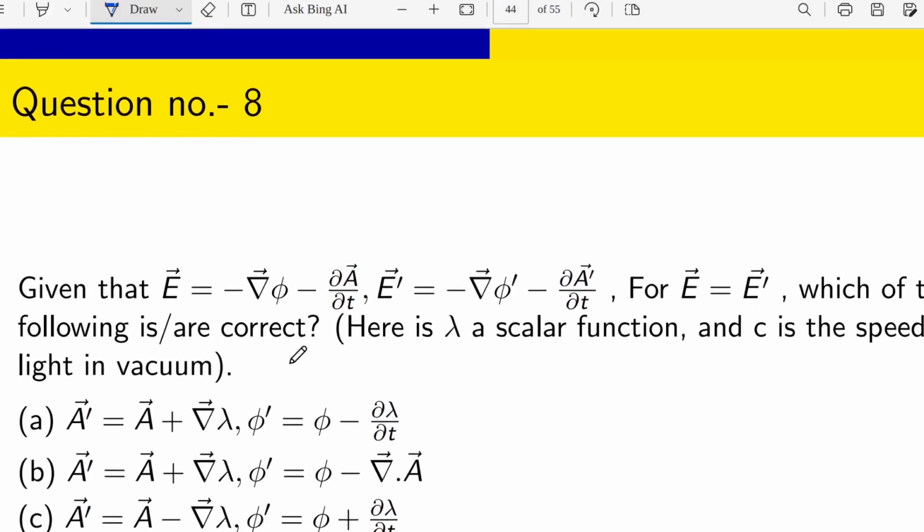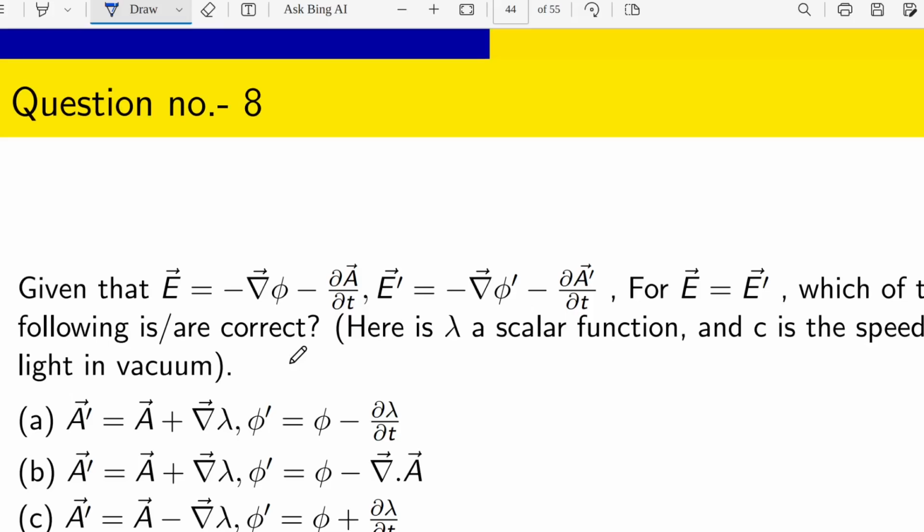Yes, this is the next question. Given that E is minus grad phi minus ∂A/∂t, E prime is minus grad phi prime minus ∂A prime/∂t. For E equals E prime, which of the following is or are correct? Here lambda is a scalar function and c is the speed of light in vacuum.